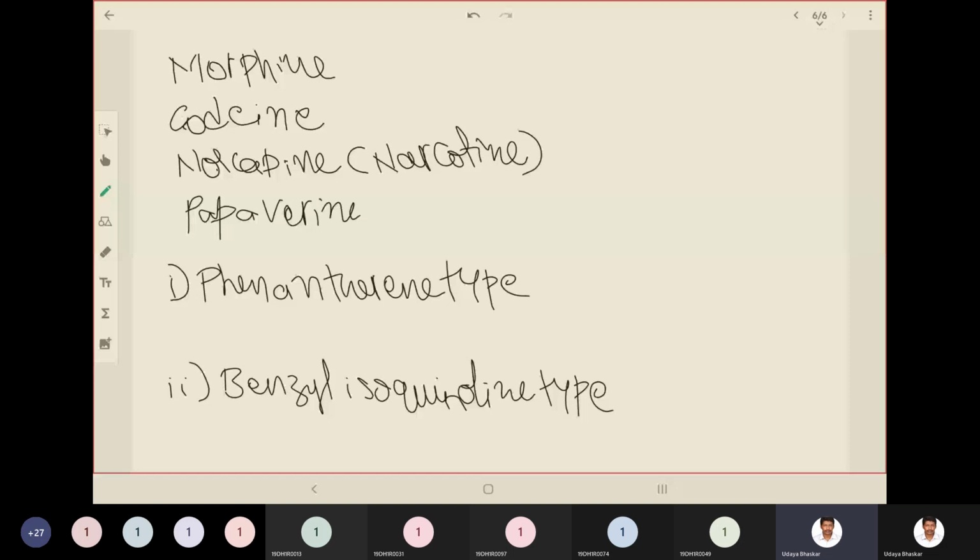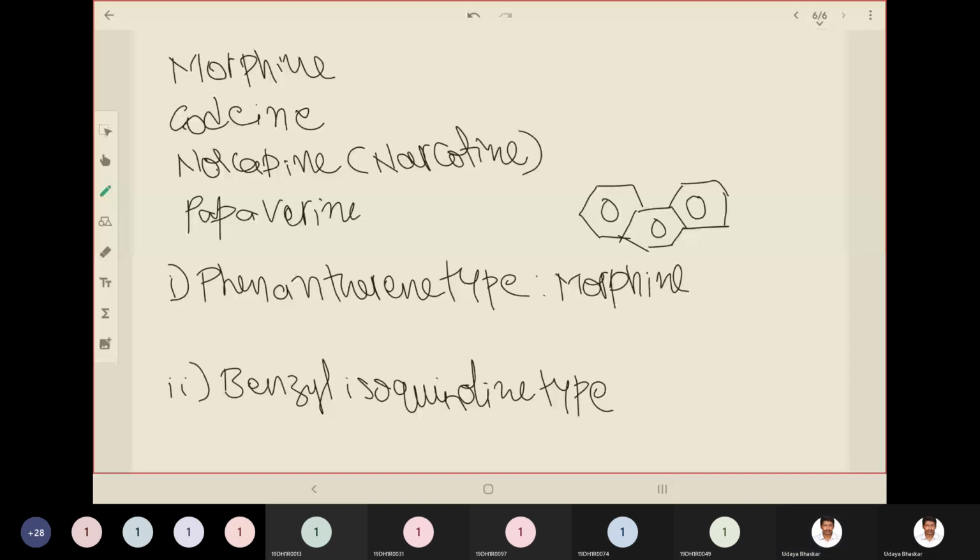How would phenanthrene look? It is a trinuclear fused compound. This is how phenanthrene looks. For benzyl isoquinoline, the example is papaverine. What is benzyl?